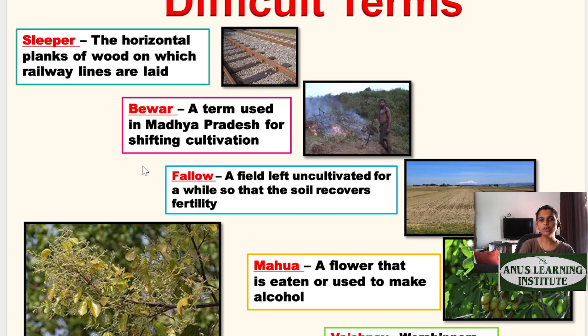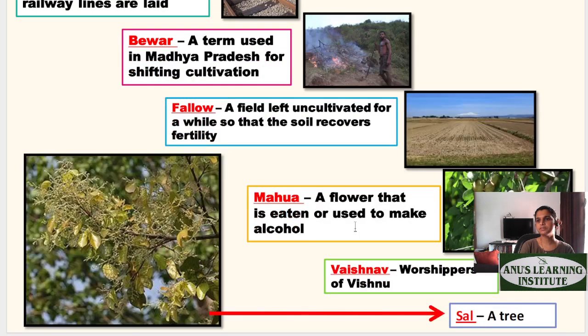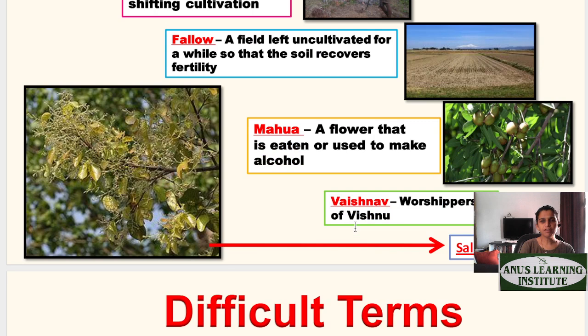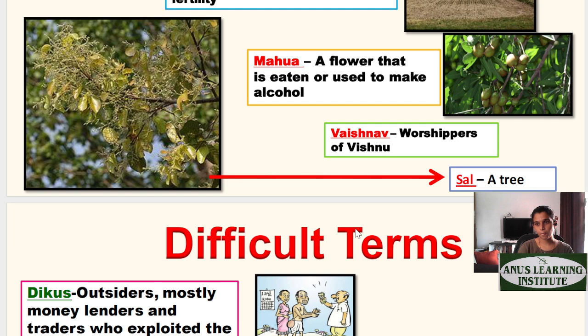And then we have fallow. Fallow land means land which is not cultivated currently. It is kept on hold, you can say. We are not cultivating anything currently, and maybe after a few years, we will again start cultivating on it once the soil comes back to its original fertility level. Then we have mahua. Mahua is a flower that is used to make alcohol or is used as medicine in some cases. Then we have Vaishnav. Vaishnav means the worshippers of Vishnu. Sal, as you can see in the picture, is a type of tree.